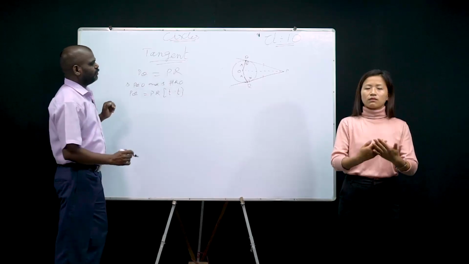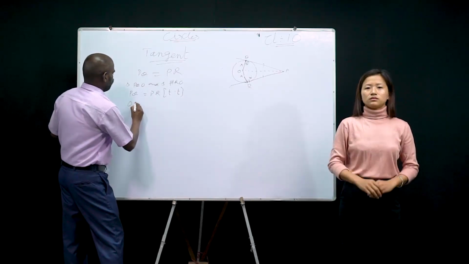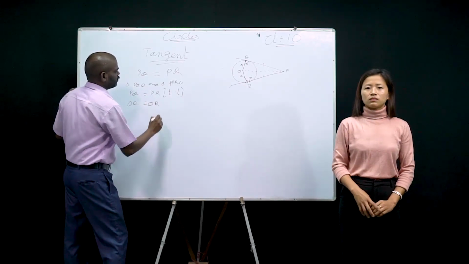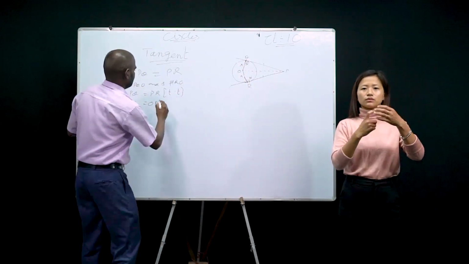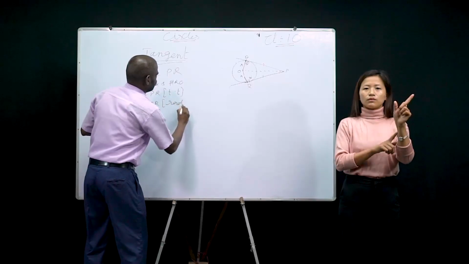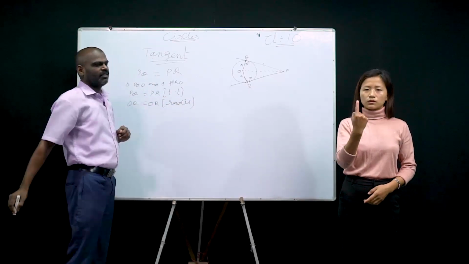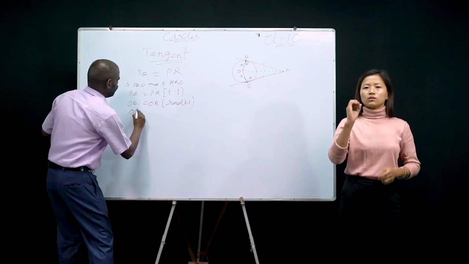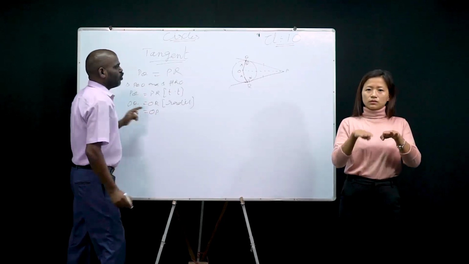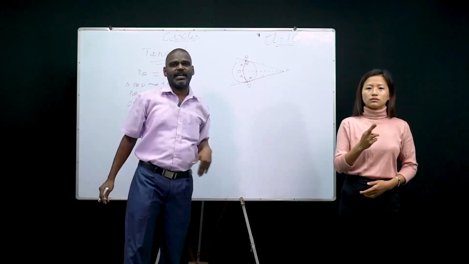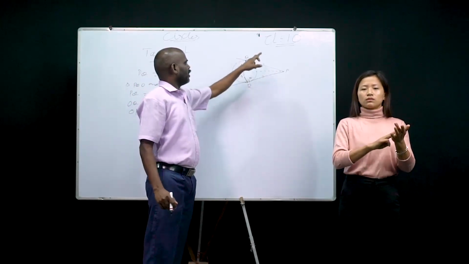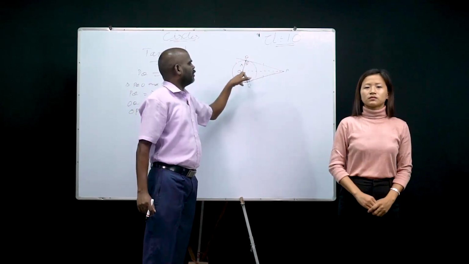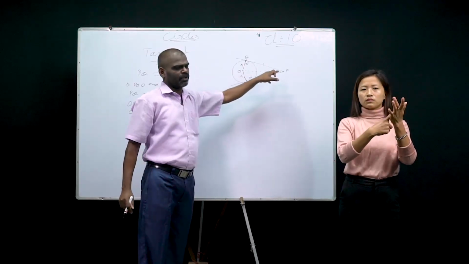Okay. Now, OQ is equal to OR. OQ and OR equal or not? Yes. Why? Radii. What about OP? OP equal or not? OP is common for both the triangles, right? In PQO, OP is coming; in PRO, again OP is coming. So OP is common.